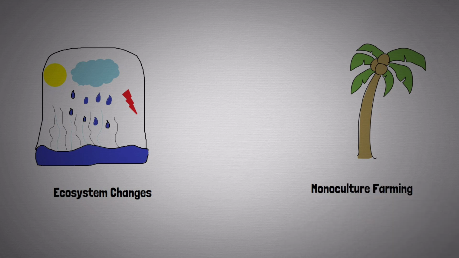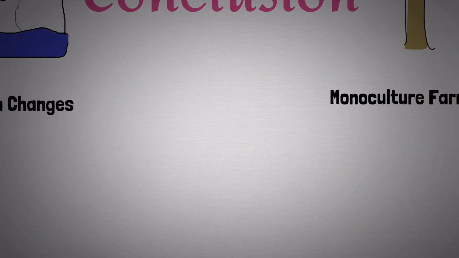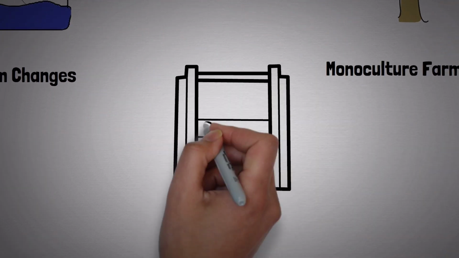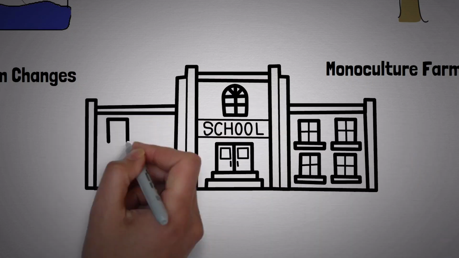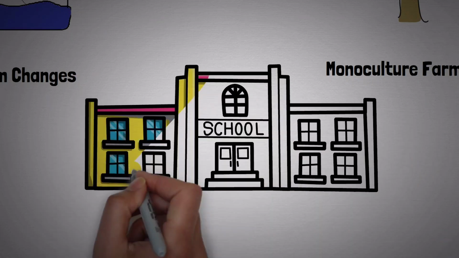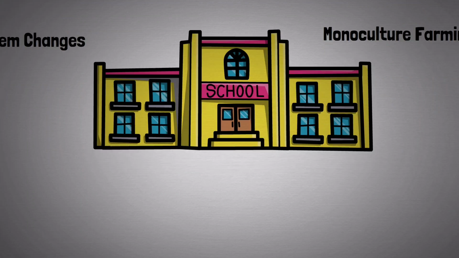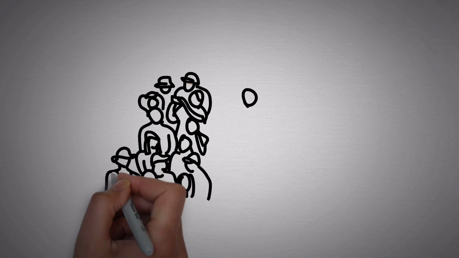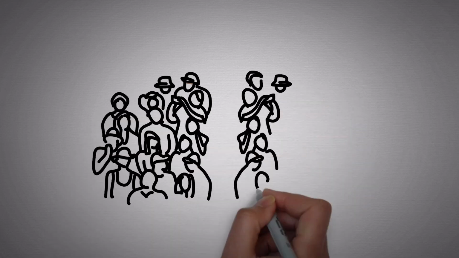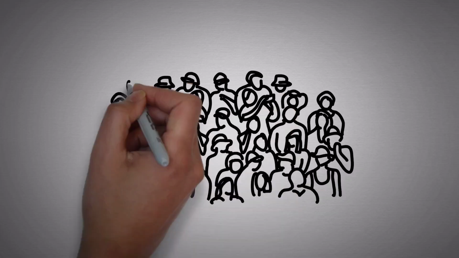Conclusion. The agricultural revolution was one of the most important transformations in human history. This change not only altered human lifestyles but also contributed to population growth, the creation of civilizations, and advances in economics, social organization, and culture. Over time, agriculture led to the development of more complex societies and even technological advancements in today's world.